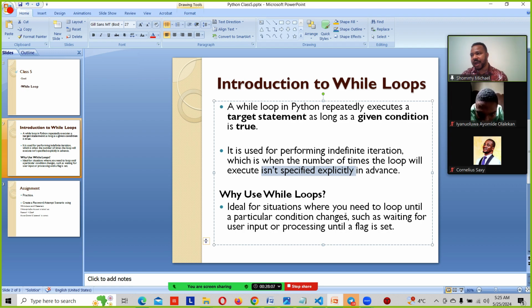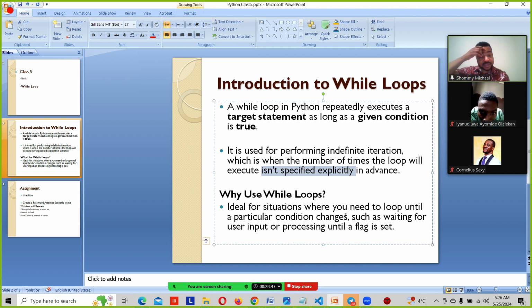So I can say, while loop, do this thing, just the way we always use while in an English statement. Same way in Python: while this thing is true, do this. In as much as this particular condition is true, do this until the condition is no more true. But we are going to understand better when we dive into our writing of code. So let's go into our writing of code.